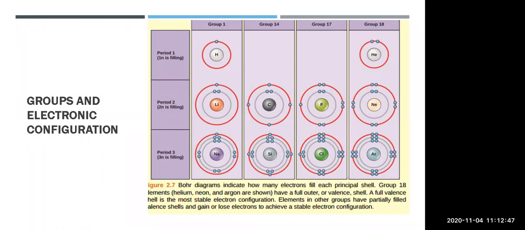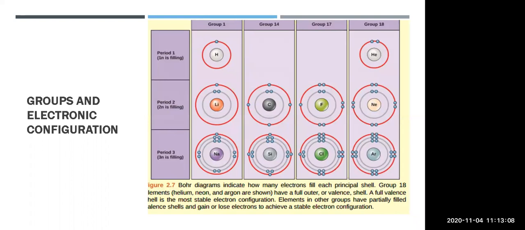Okay, so always remember, if period is there, the number of shells will be similar, and if group is there, the number of electrons present in the outermost shell will be similar. The number of electrons you have to consider for the group, and the number of shells you have to consider for the period. Okay, you can see the third period.